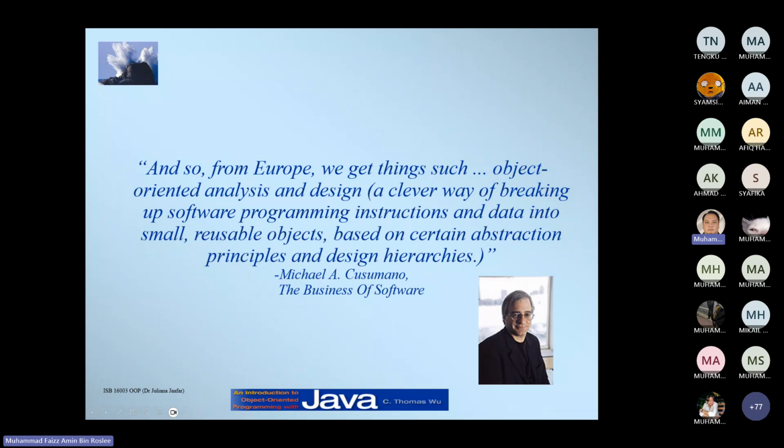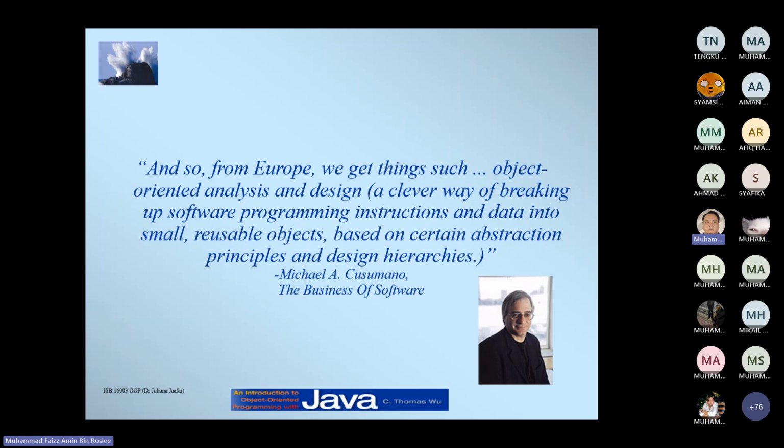So yeah, they said that in Europe they have such a thing as object-oriented analysis and design, which is a clever way of breaking up a software program into instruction and data into small reusable objects based on certain abstraction principles and design hierarchy.